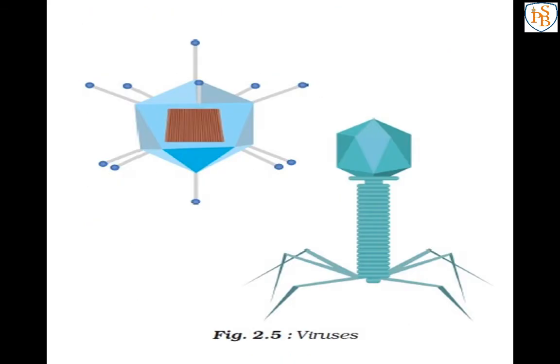Next are the viruses. Now we are facing the coronavirus problem. That corona is actually a virus, which is also microscopic. Microscopic means what? We cannot see viruses with our naked eyes. With the help of a microscope only can we see them. Viruses are smaller than any other known cell, from the examples we have learned.